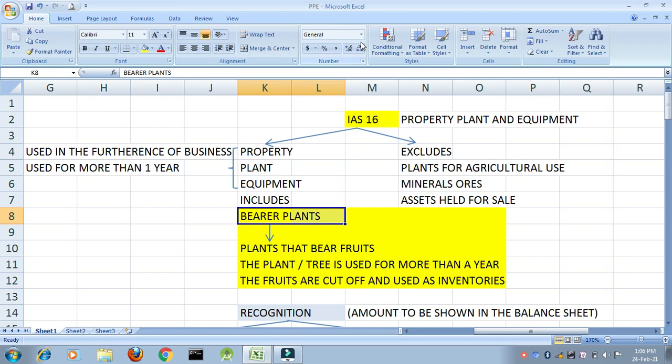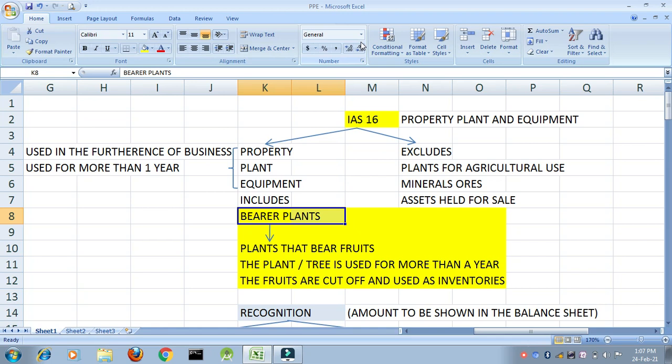So, let us start with the F7 revision series with full power. We are clearing the exams in March 2021. The very first topic that I am covering is IAS 16, Property, Plant and Equipment.